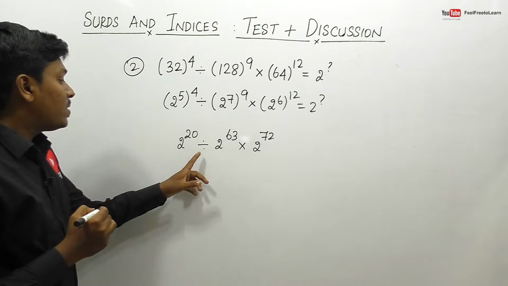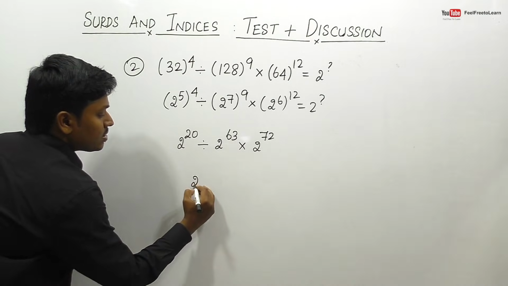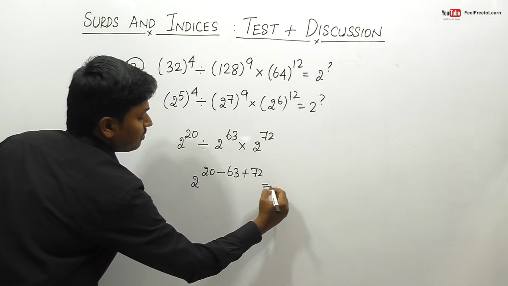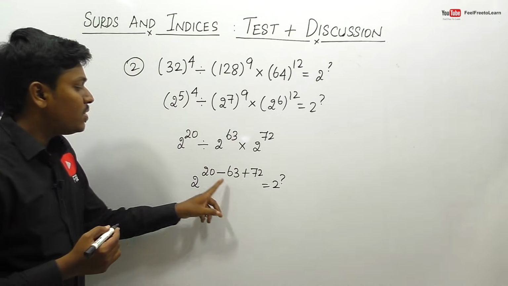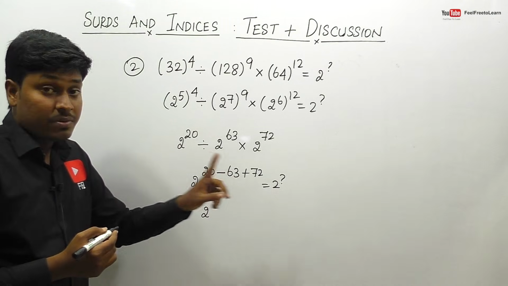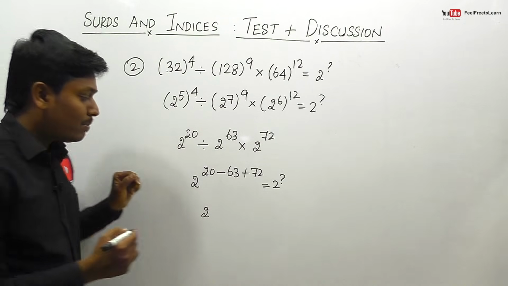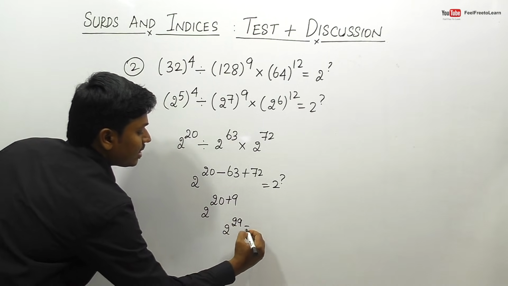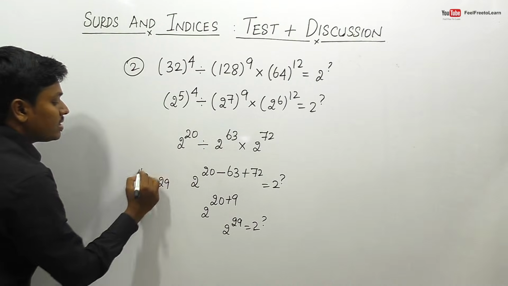First of all we know that a power m division a power n will be a power m minus n. So this can be written as 2 power 20 minus 63 plus 72 is equal to 2 power question mark. Either you can add both the numbers and then subtract, or you can directly subtract. Friends, listen here, don't make a mistake here, right? Minus 63 plus 72, the resultant will be 9. So 20 plus 9, finally we can say the answer will be 29 is equal to 2 power question mark. So we got the answer, that is question mark is equal to 29.